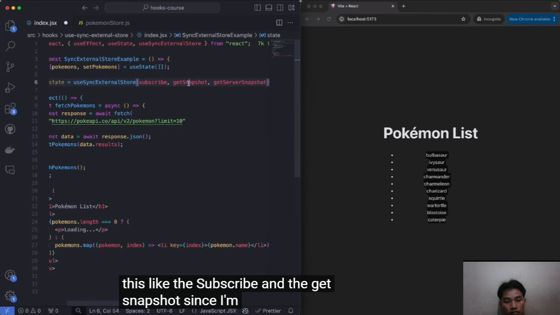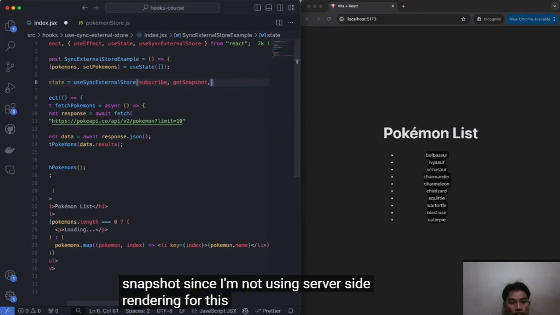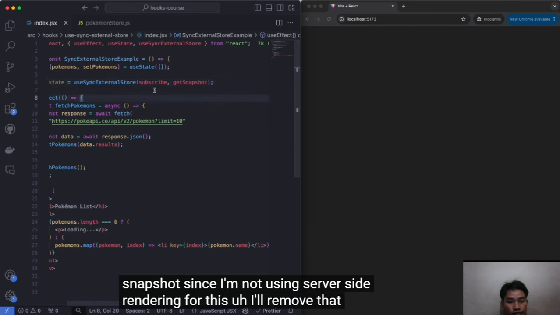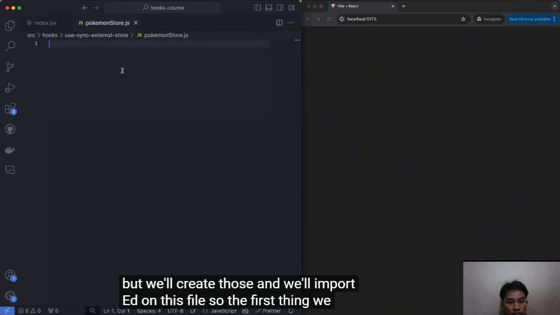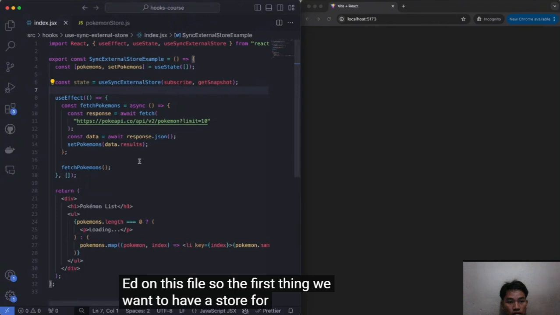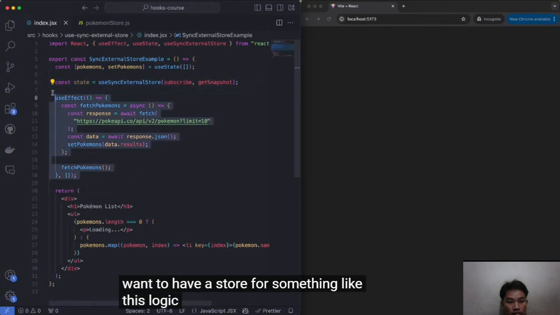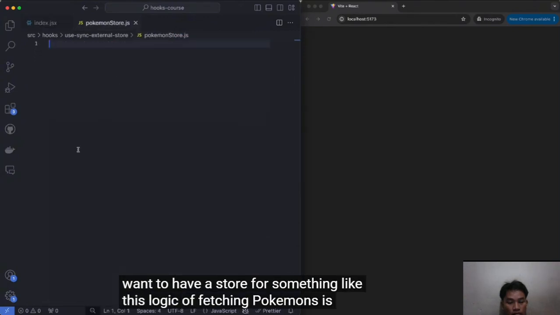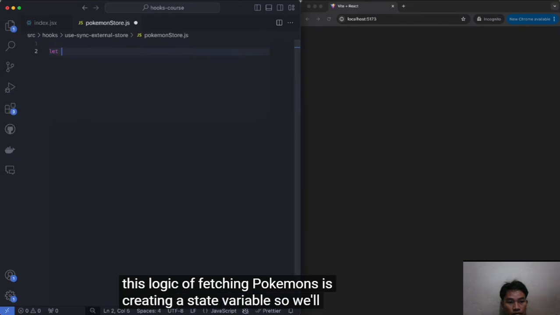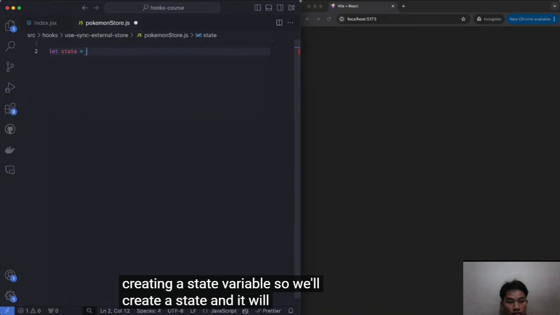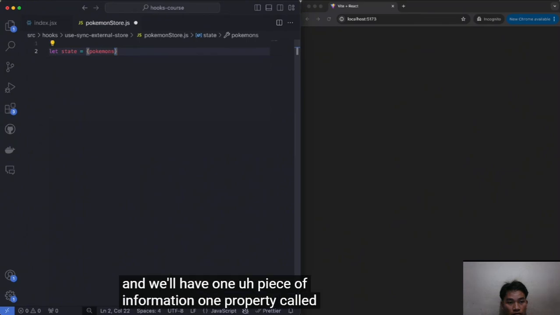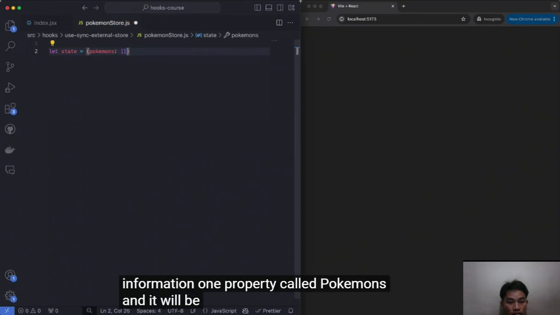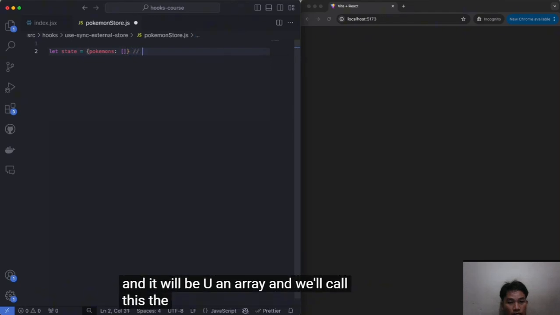and the getSnapshot. Since I'm not using server-side rendering for this, I'll remove that. But we'll create those and we'll import it in this file. So the first thing we want to have for a store for something like this logic of fetching Pokemons is creating a state variable. So we'll create a state, and it will be an object, and we'll have one piece of information, one property called pokemons, and it will be an array. And we'll call this the initial state.